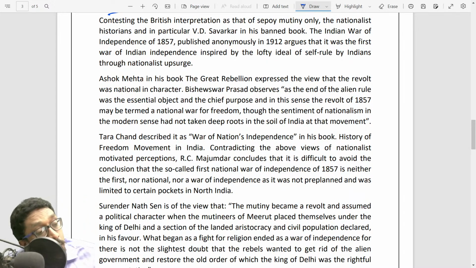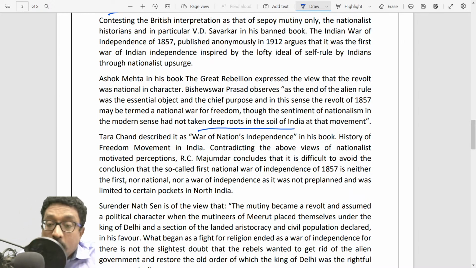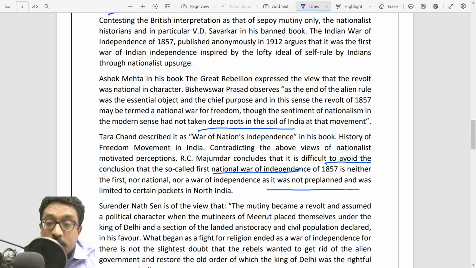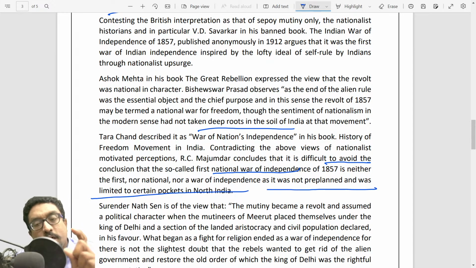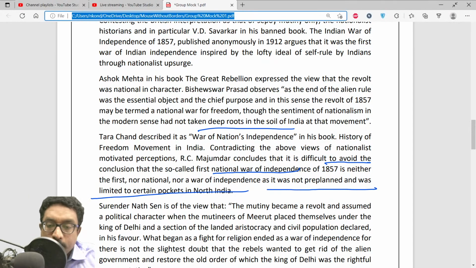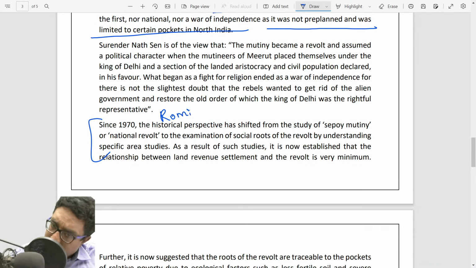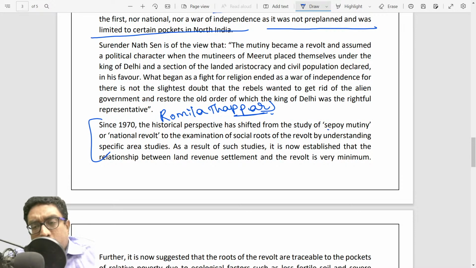For some, the mutiny was very brutal. For people like Tarachand, it was a war for the nation's independence. R.C. Majumdar concluded that it is difficult to avoid the conclusion that the so-called First War of Independence of 1857 is neither the first nor national nor a war of independence, as it was not pre-planned and was very limited to certain pockets of India. You can also use the argument of the 1970s. This is coming from Romila Thapar's book, where there were many attempts to study it as a Sepoy mutiny or a national revolt.